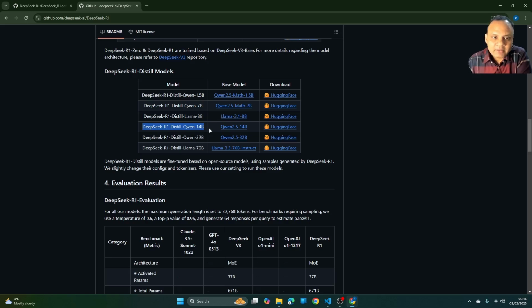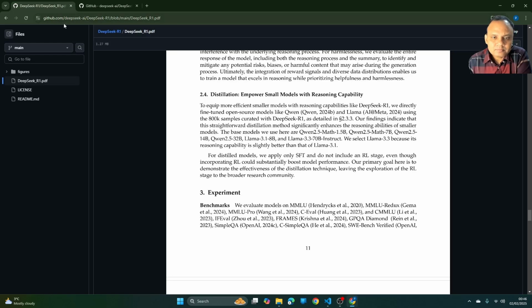Before I go ahead, let's see what it means by distilled model. So this is the paper by the DeepSeek-R1 team, and they have mentioned that to equip more efficient smaller models with reasoning capabilities like DeepSeek-R1, we directly fine-tune open source models like Qwen and Llama using the 800K samples curated with DeepSeek-R1, as detailed in 2.3.3.